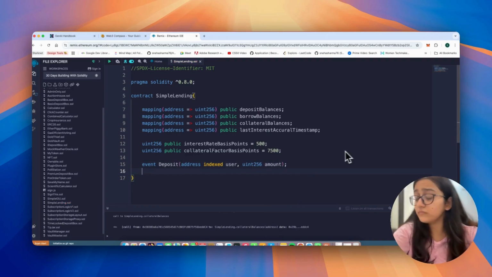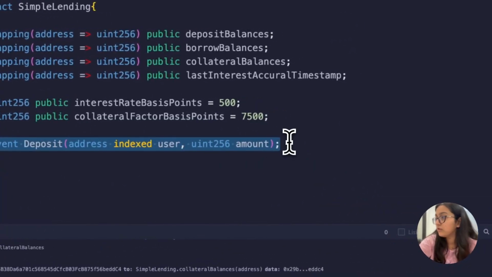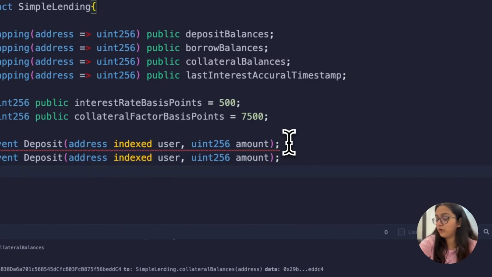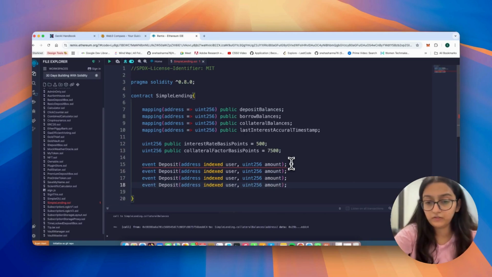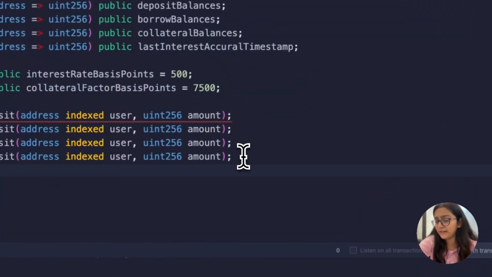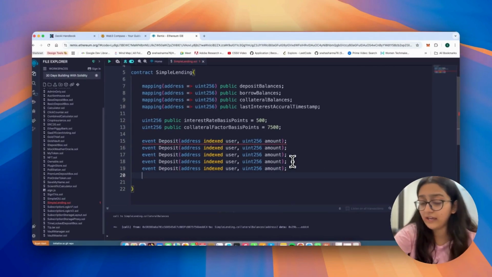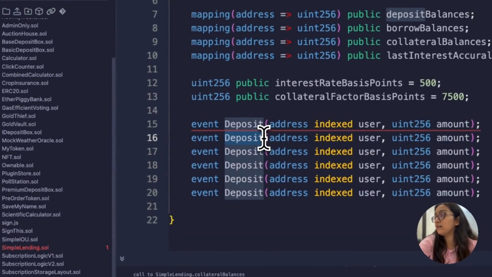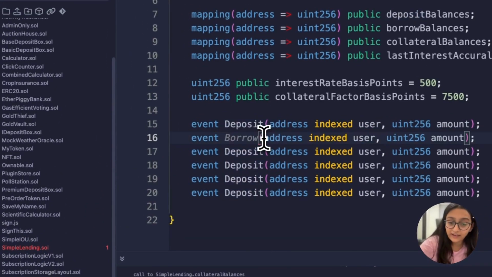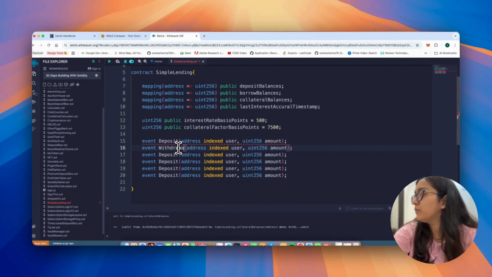Now, the same would go for withdraw, the same would go for borrow, and the same would go for repay. A similar kind would be for maybe collateral deposited and collateral withdrawn. All of these will just need the user address and the amount, right? So we're saying withdraw.